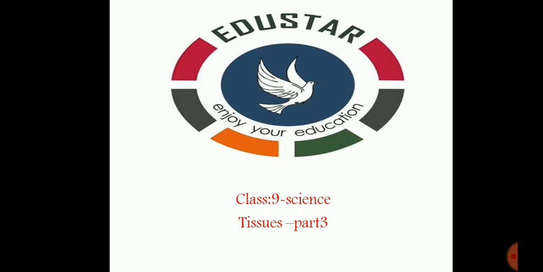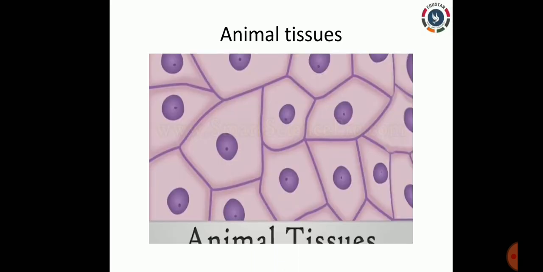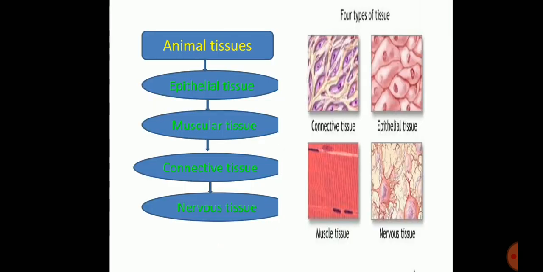In the case of animals, the body is expected to perform uncountable functions simultaneously, right? So it is obvious that the number of tissues will also be innumerable. So let us study all these by dividing the animal tissue into four categories: one for protection, second one for connection, third one for movement or locomotion, and the fourth one for passing the signals, right? Based on that, we have divided the animal tissues as epithelial tissue, muscular tissue, connective tissue, and nervous tissue, right?